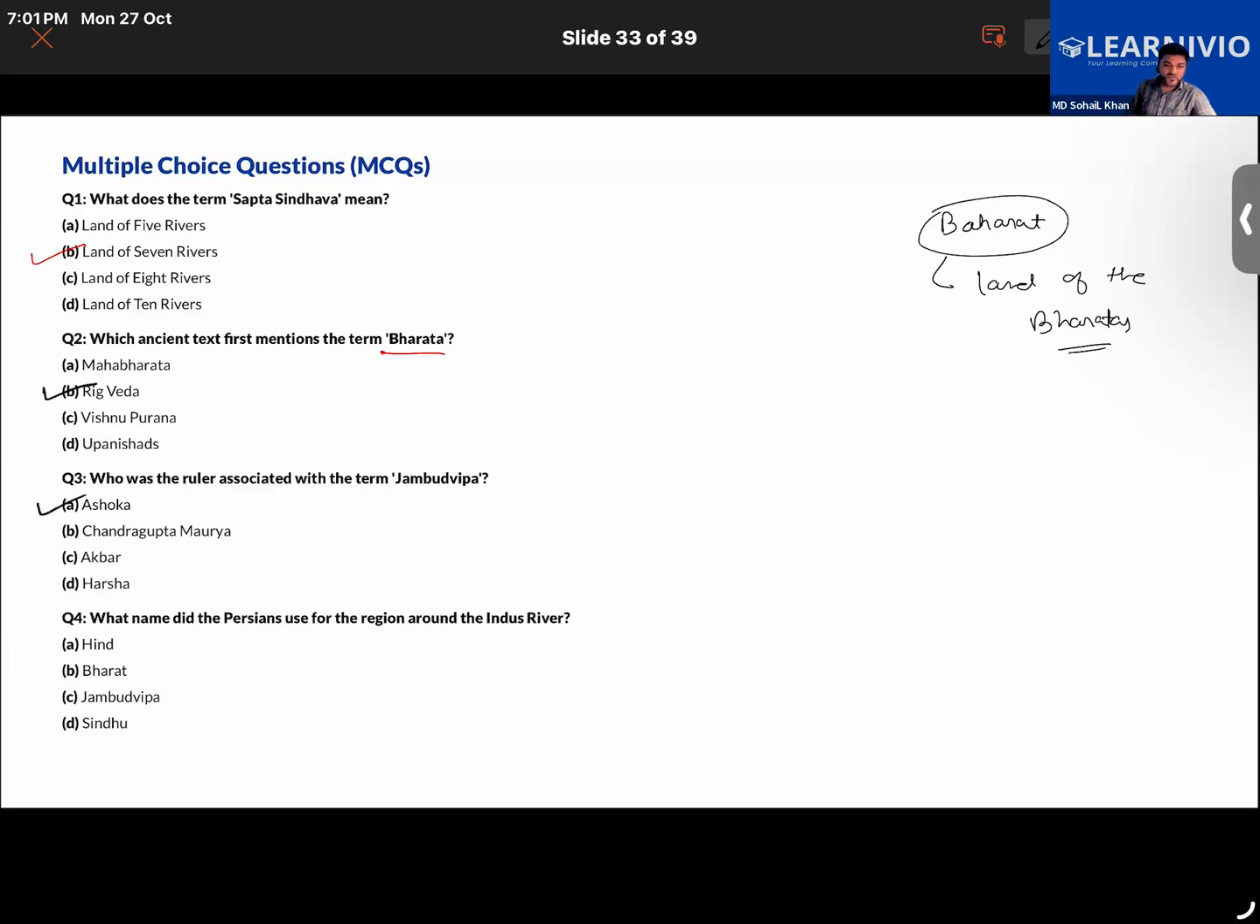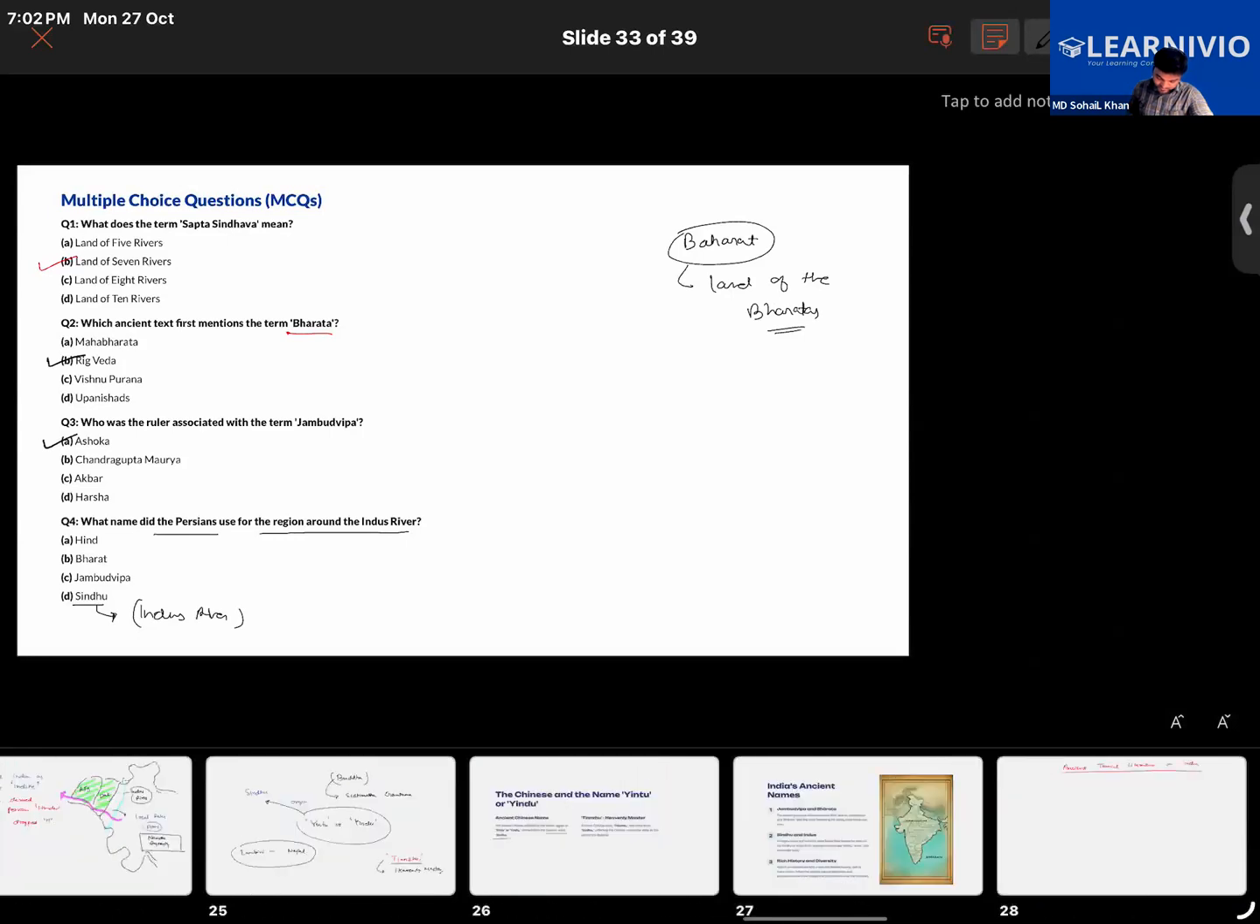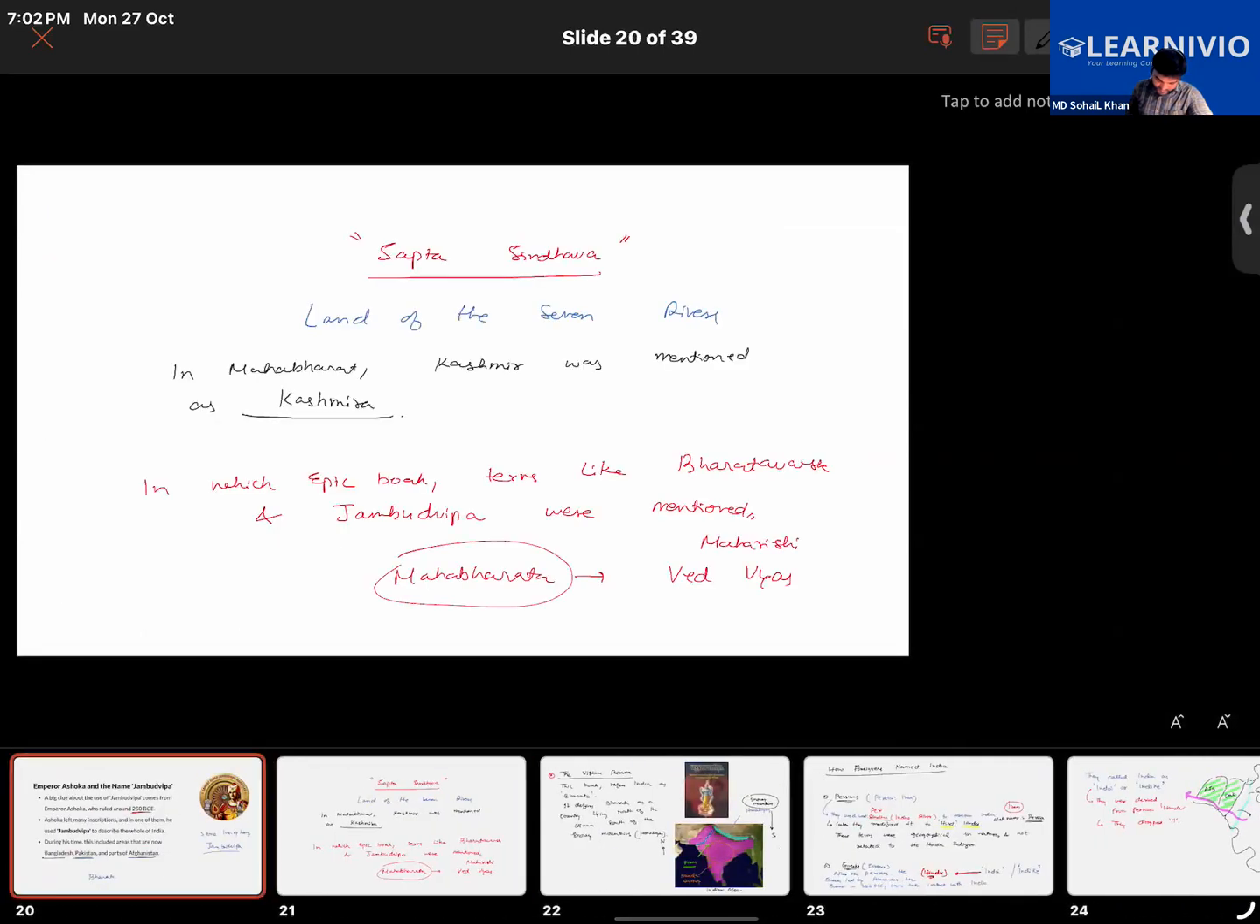What name did the Persians use for the region around the Indus River? Sindhu. Question is saying what name did the Persians use for the region around the Indus River? See, Sindhu is the name for the Indus River. And the region around that Indus River is called Hind. The word that was used by them was Hind actually. No, you try and recall this.